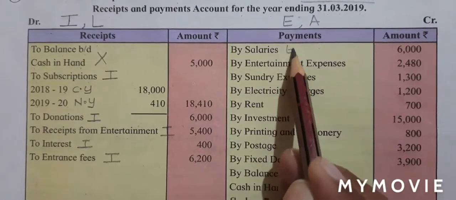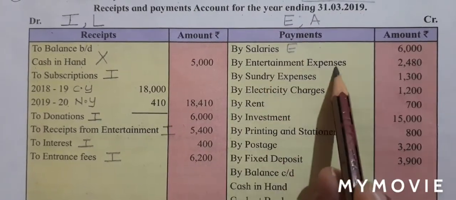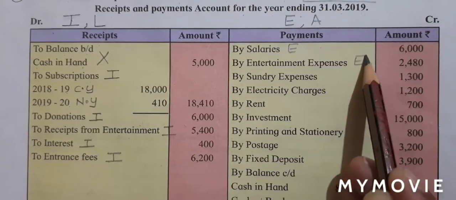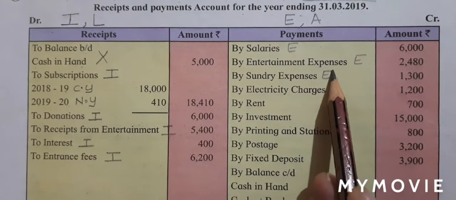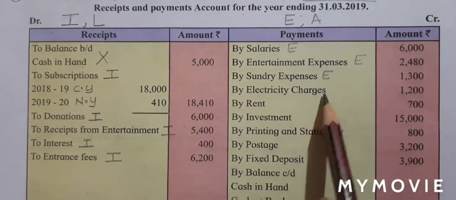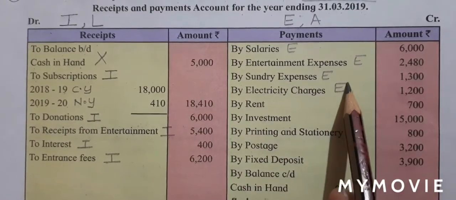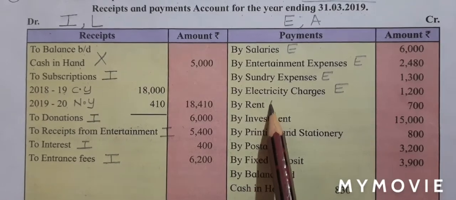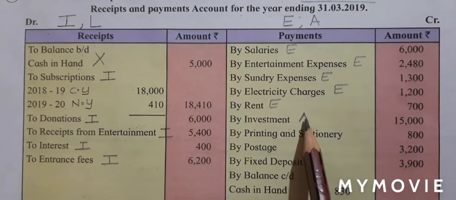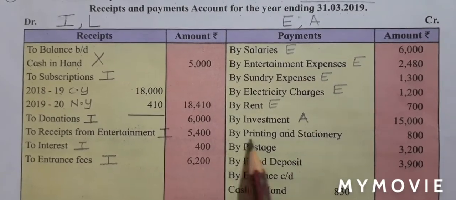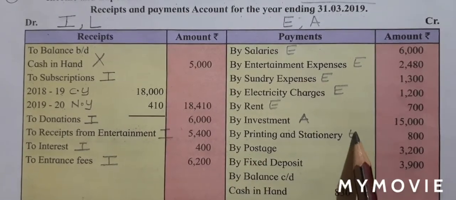Salaries, expense. Entertainment expenses, expense. Sundry expenses, expense. Electricity charges, expense. Rent, expense. Investment, asset. Printing and stationery, expense.